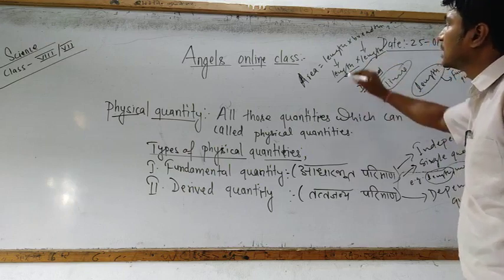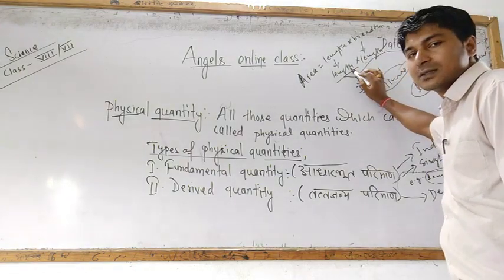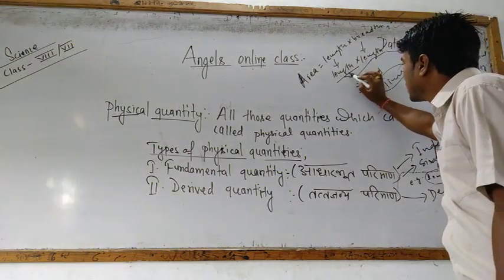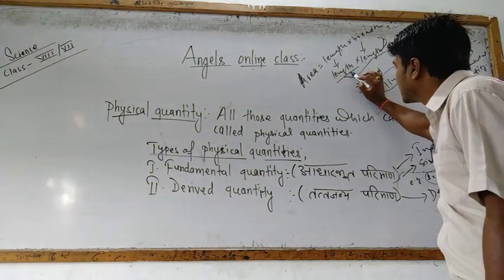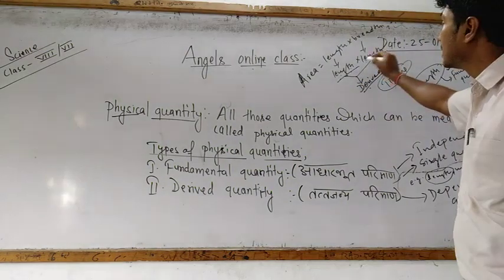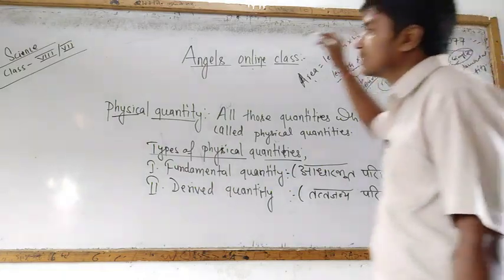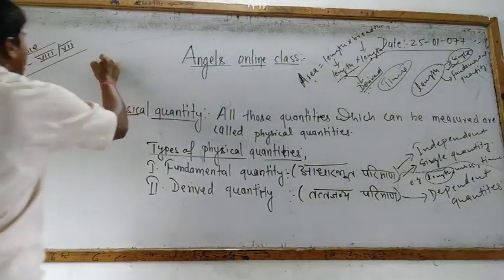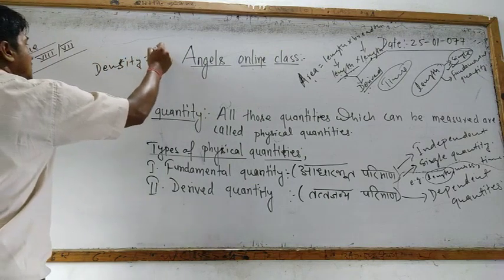If only a single length is written, it will be a fundamental quantity, and if there are two lengths, it defines the area and becomes a derived quantity. Inside the density, if you see, density means what?